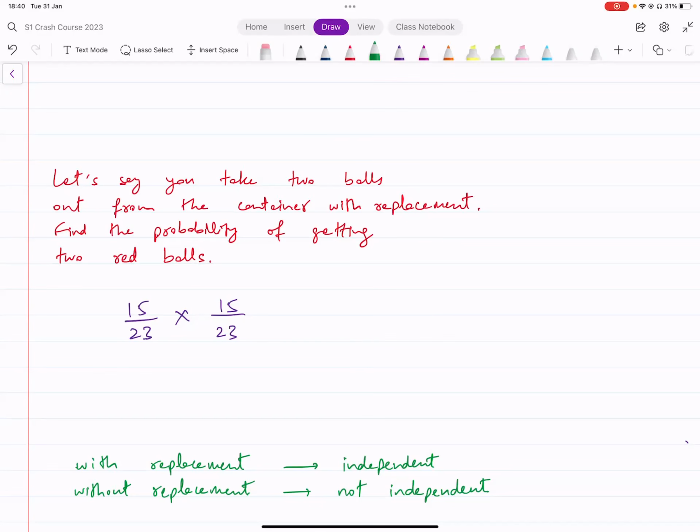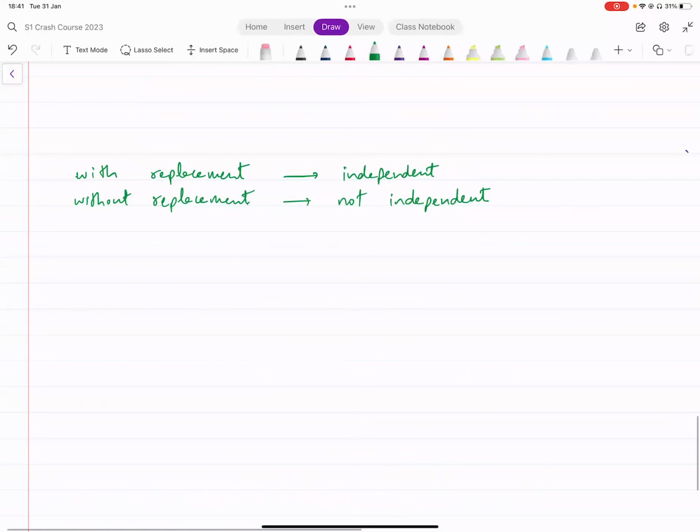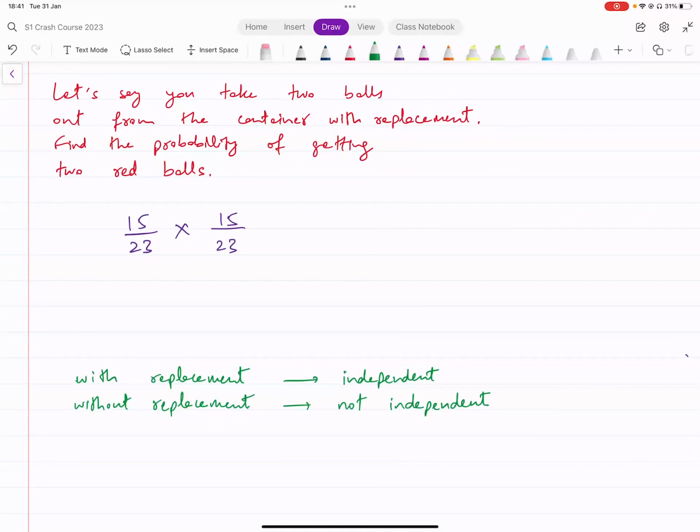That's it. That's it about these two types of events, independent and mutually exclusive events. That completes all our probability concepts as well. So now we should be able to do all questions from the worksheet. All right. Now let's start with a couple of questions from that worksheet.